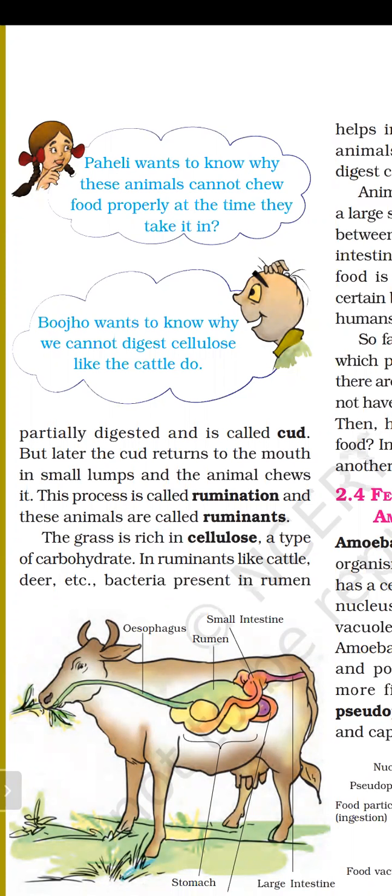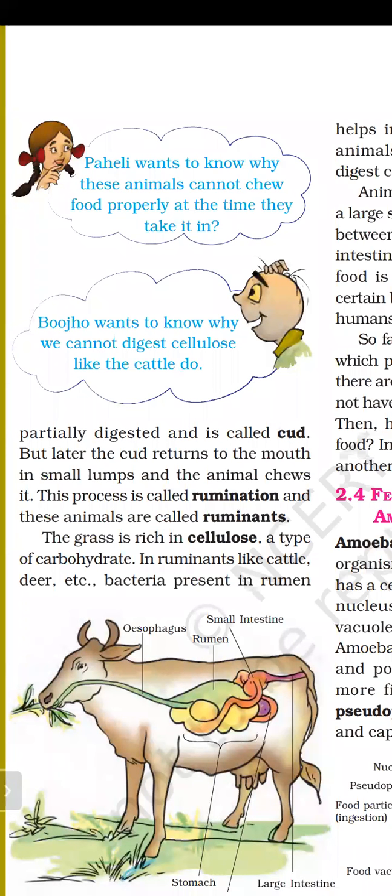So what happens? They eat grass and quickly swallow it, and that is stored in the rumen. Here in the rumen, the grass will partially digest, and that partially digested food is known as cud. Later on, that cud will return to the mouth.